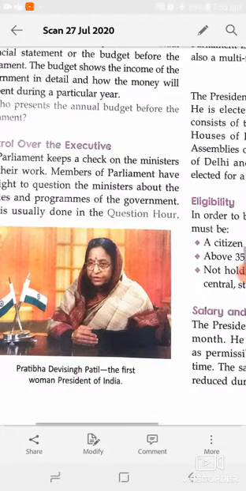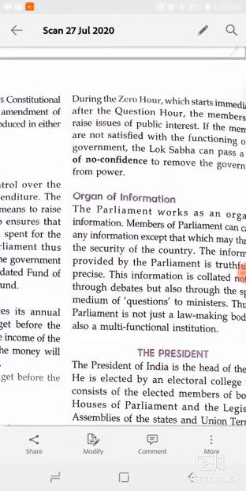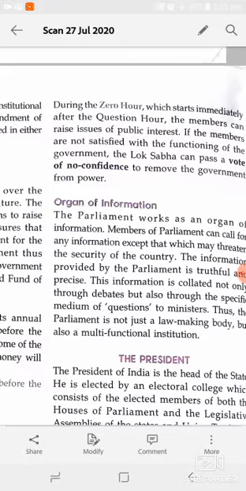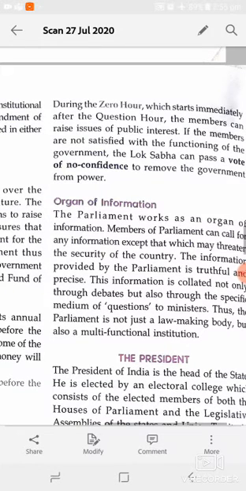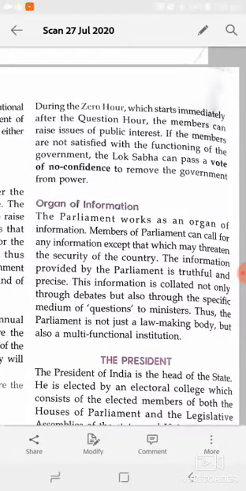So basically, what is question hour? Question hour is held in the first half of the session. In question hour, a member of Parliament can ask questions of the ministers, of the government, about their working. Clear? Then zero hour, which starts immediately after question hour. In zero hour, MPs can raise issues related to the public or the people. So the member can raise issues of public interest.